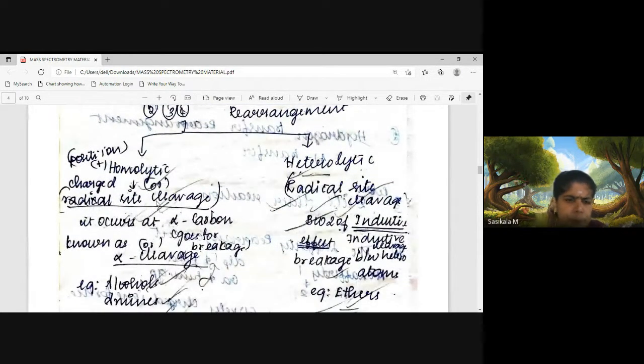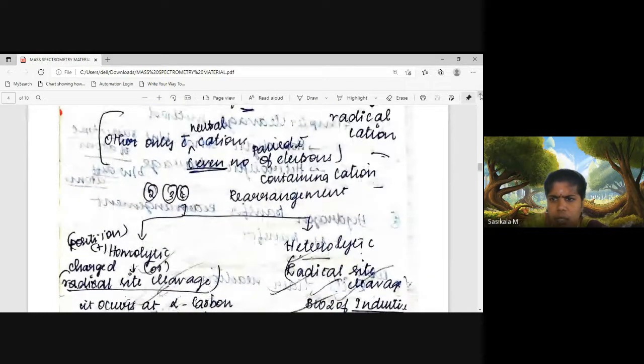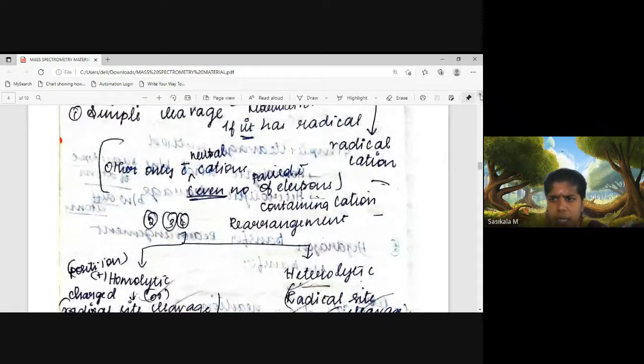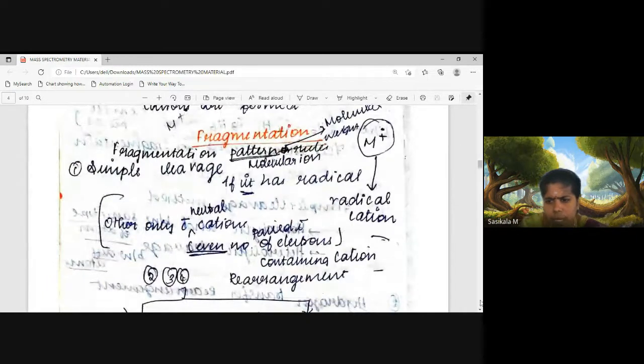Homolytic cleavage occurs at the alpha position of the carbon, so it is otherwise called alpha cleavage. Heterolytic cleavage occurs at the radical site, so it is called radical site cleavage. That means at the radical site of the radical cation the bonds break.